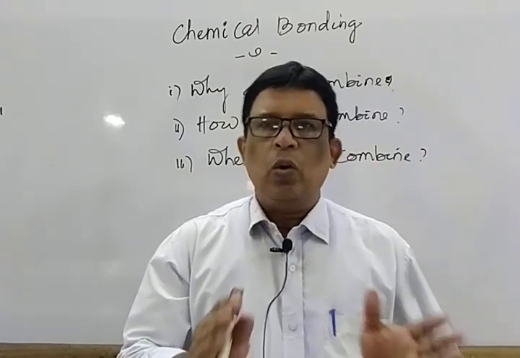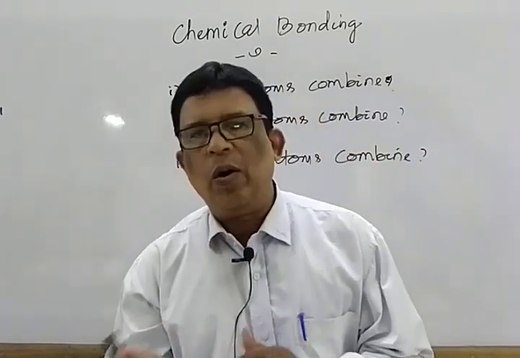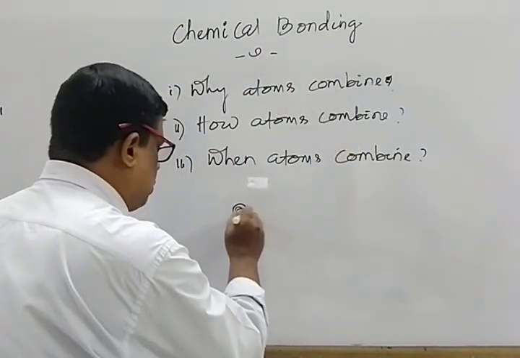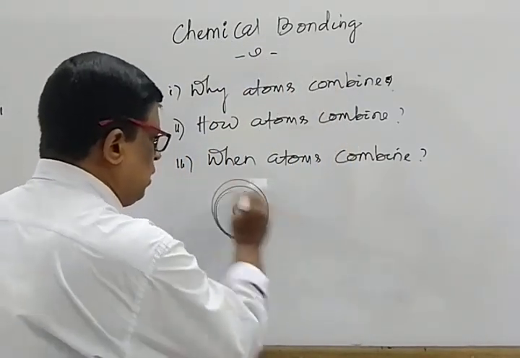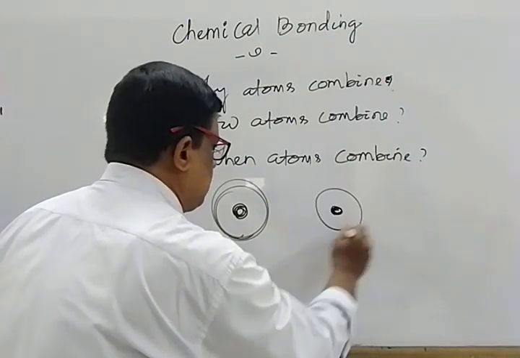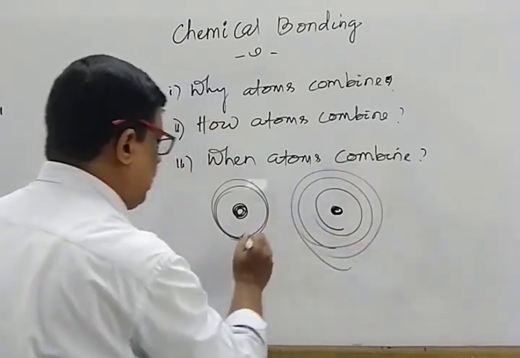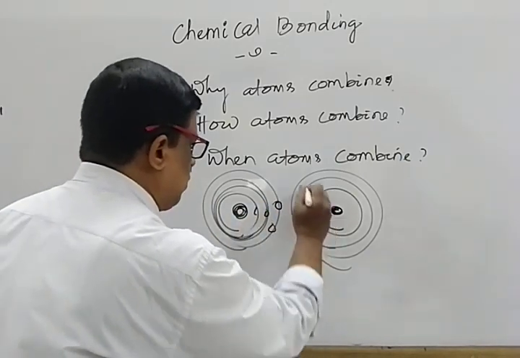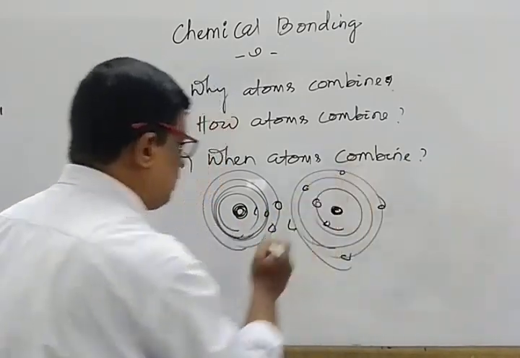Next, when atom combines and how atom combine. Mark that. When two atoms come closer, it is the nucleus. It is an atom, it is the nucleus, and it is the valence. Different shells are there. Here electrons are there. Electrons are revolving around the nucleus.